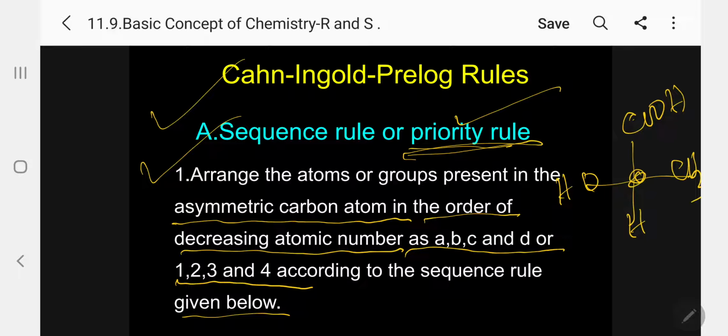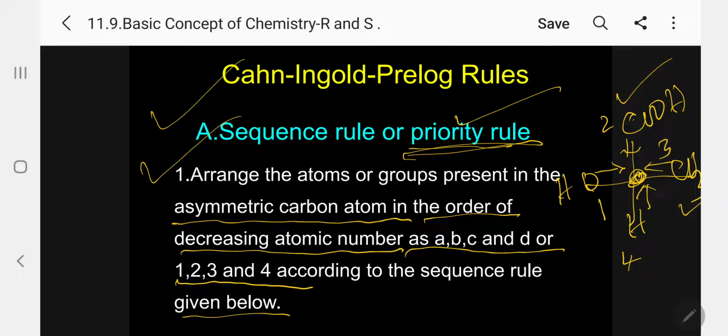What are the atoms attached to the asymmetric carbon atom? Here oxygen is attached, hydrogen is attached, here a methyl group, here a carboxyl group. The only problem is between COOH and CH3. For that the rule gives priority: COOH takes priority over methyl, as we are going to see. So number 1, in decreasing order of atomic number, oxygen is the highest atomic number. Then carbon is 2, this carbon is 3, and this is 4.